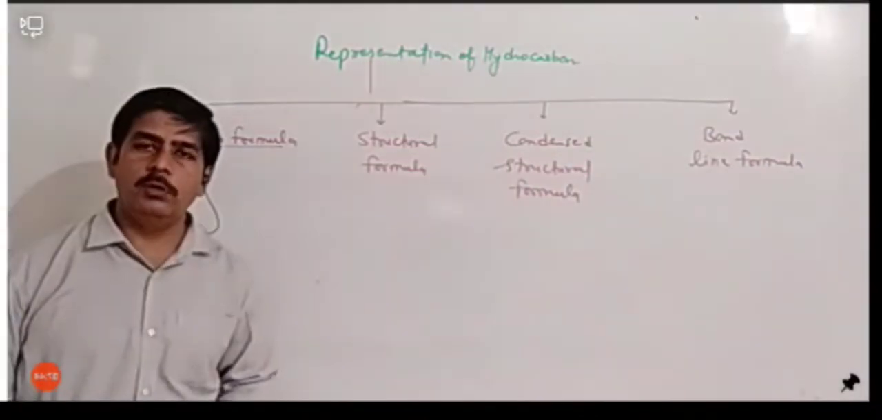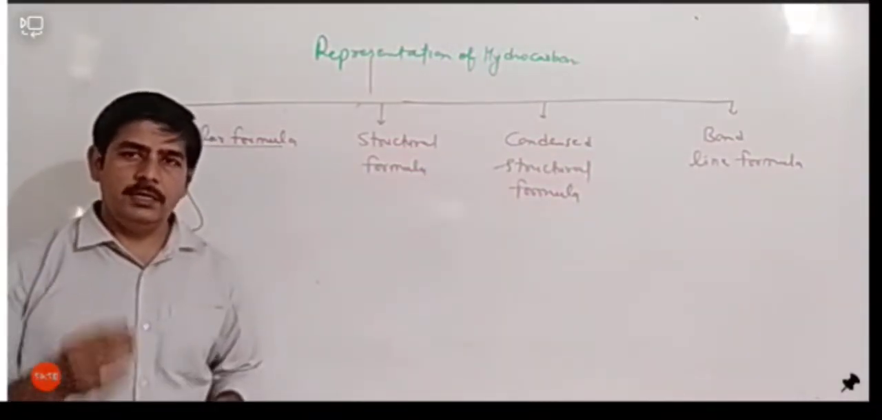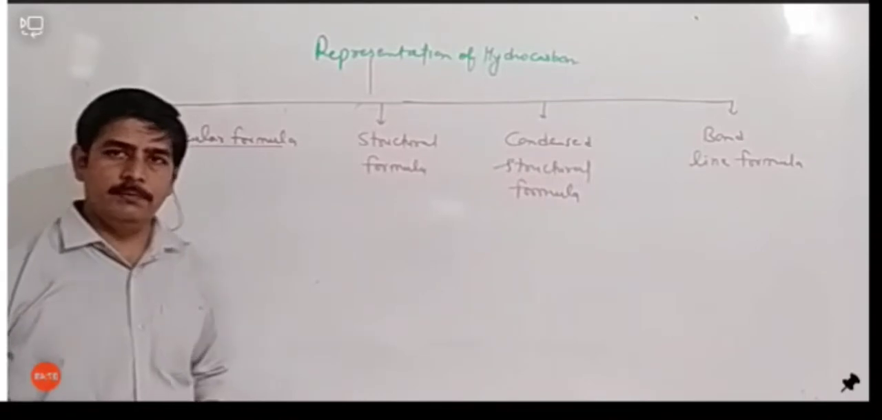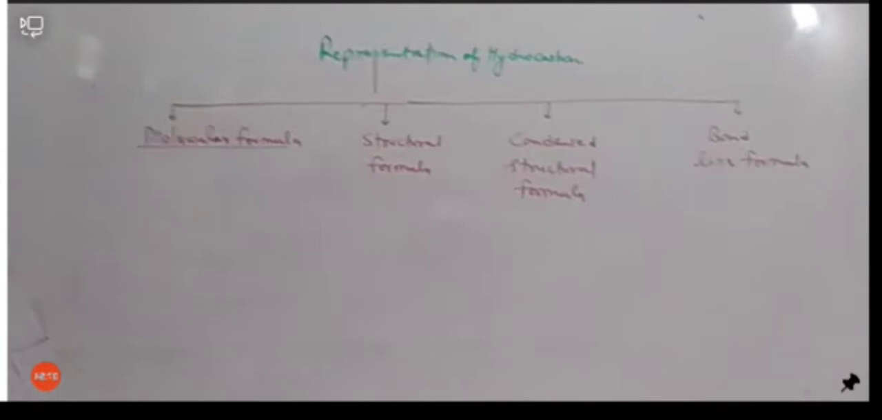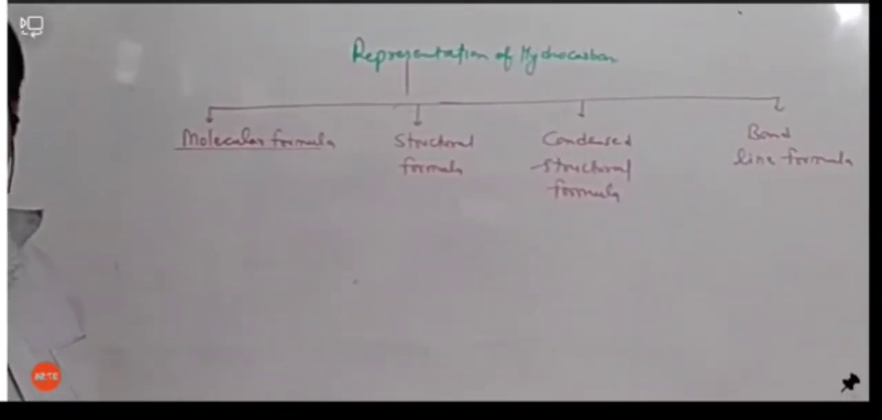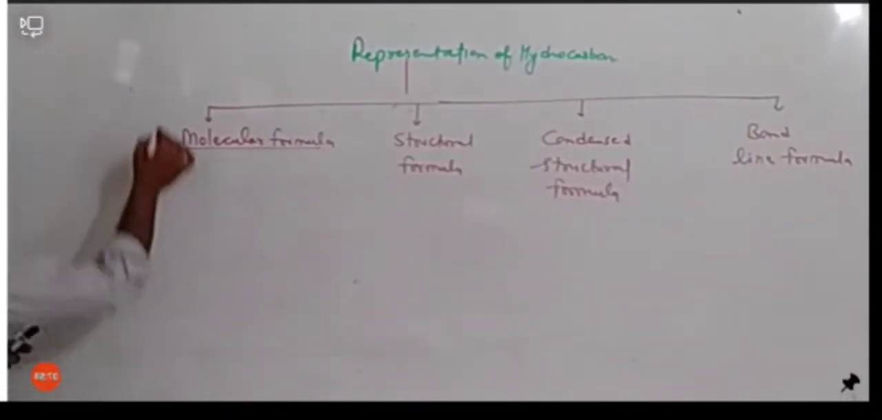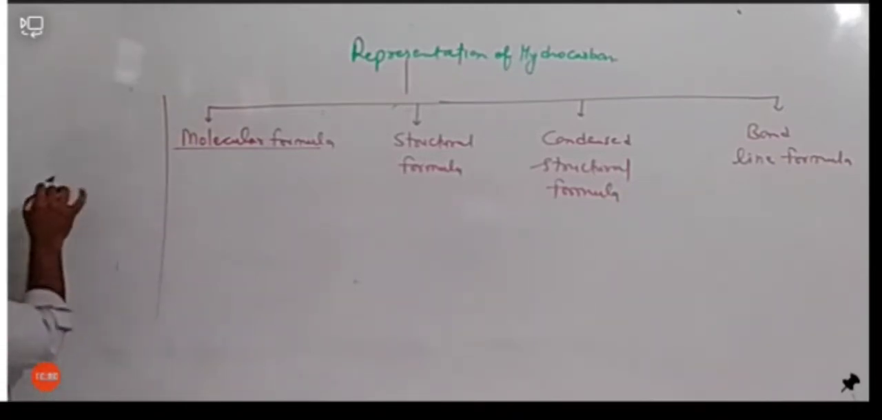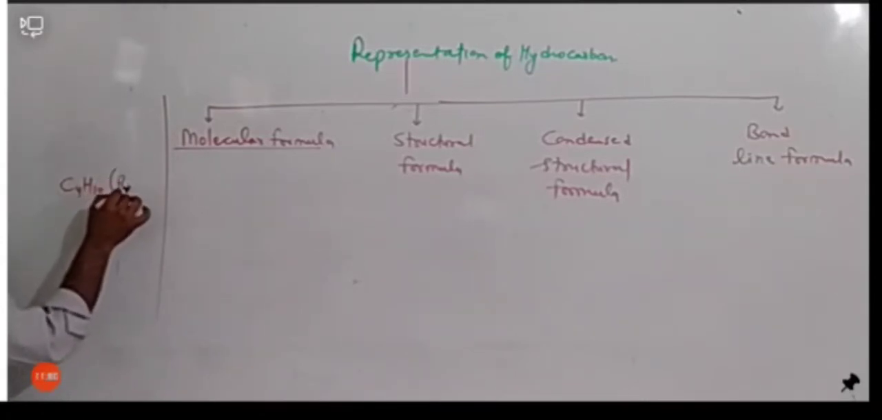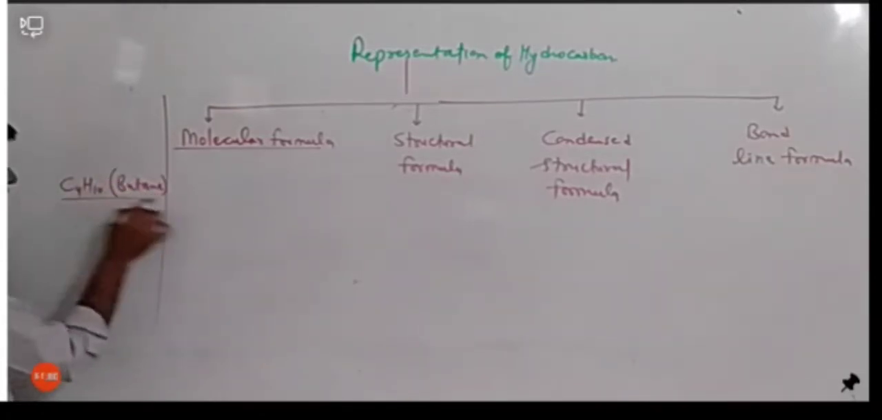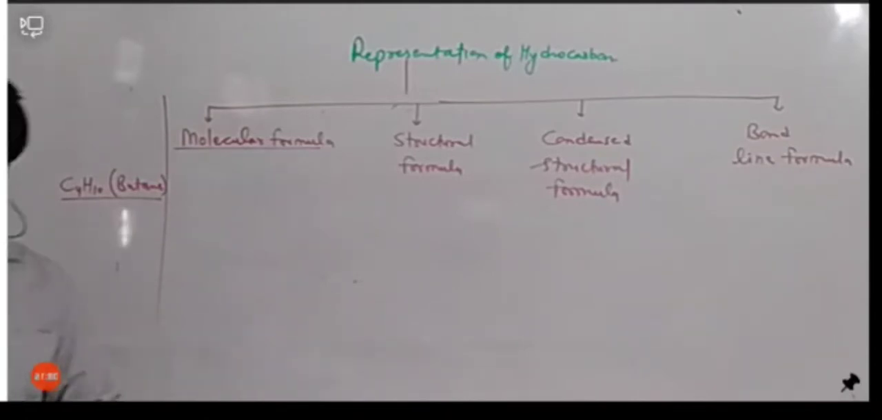ठीक है, हाइड्रोकार्बन को हम इन चार तरीके से एक्सप्रेस कर सकते हैं. Let's have a simple example. एक सिंपल एग्जांपल लेते हैं. Suppose we have a simple compound that is called C4H10. This is called butane. ठीक है. We have a simple example that is called butane, and butane's formula is C4H10.